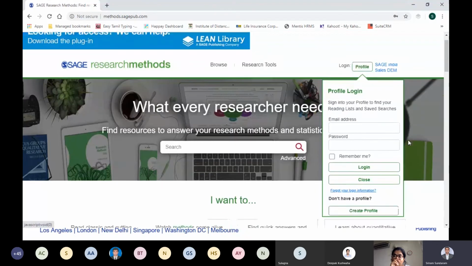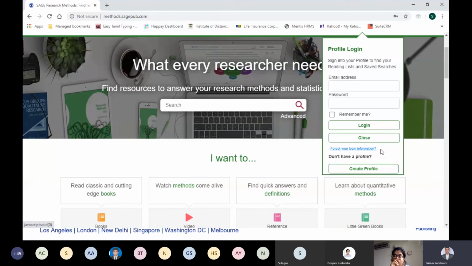I've already created my profile. If not, you will just click here and create your profile. It will ask for very basic information, nothing confidential. You can do that and get into the profile. I've already created one, so I will put my username, my email ID, password, and I'll just click login.